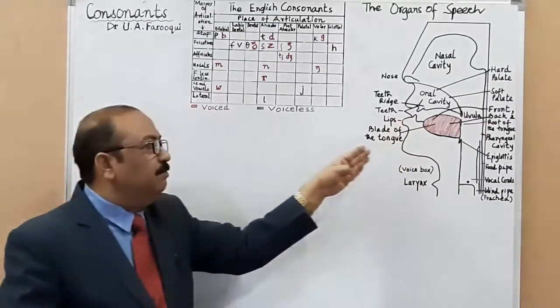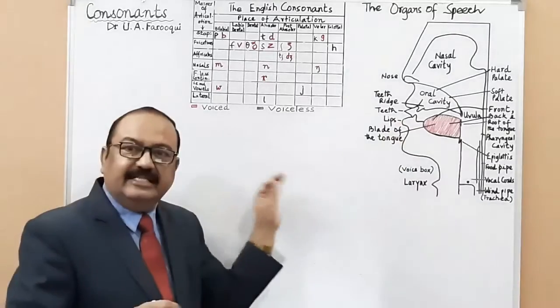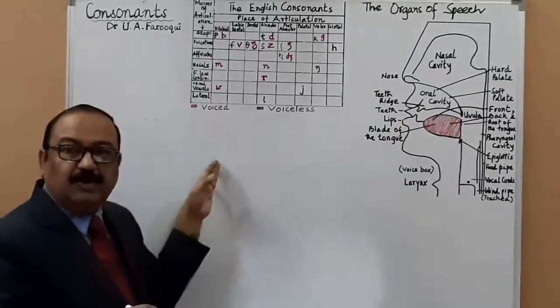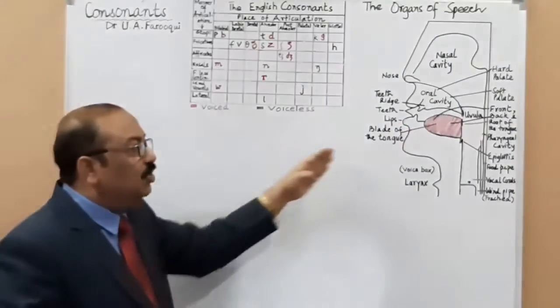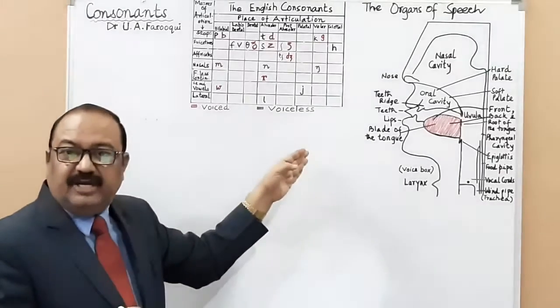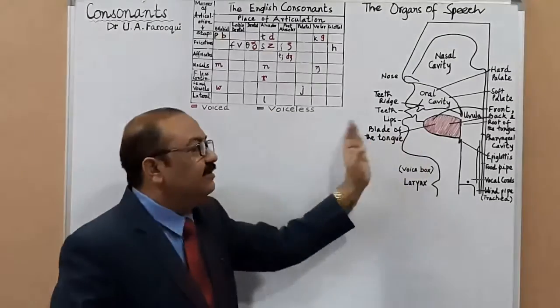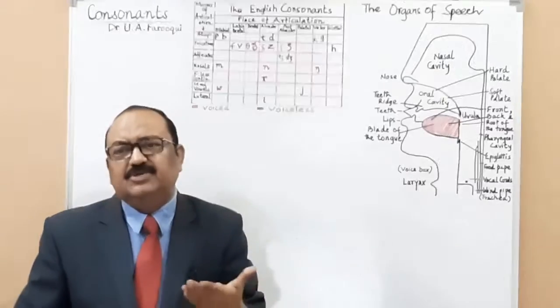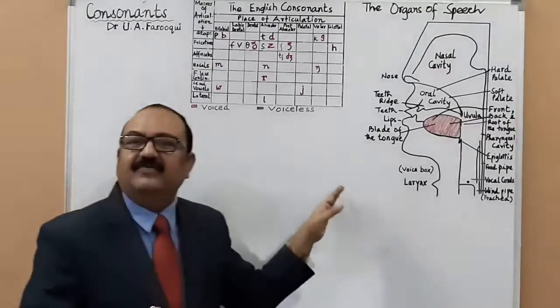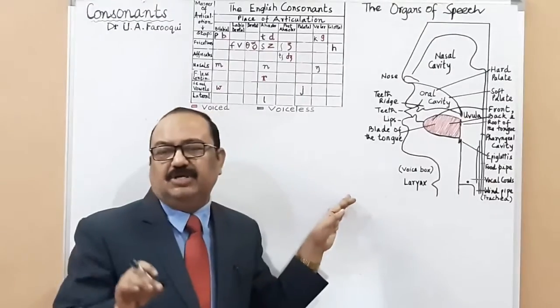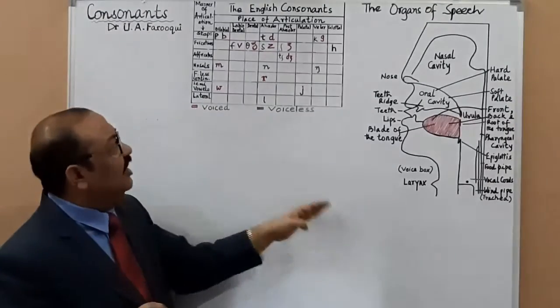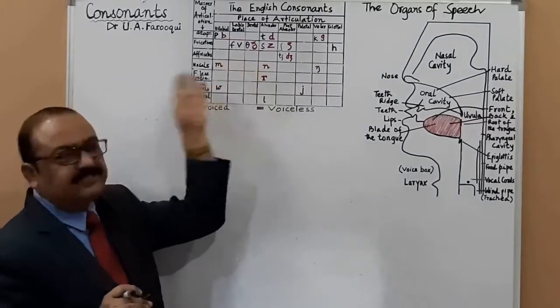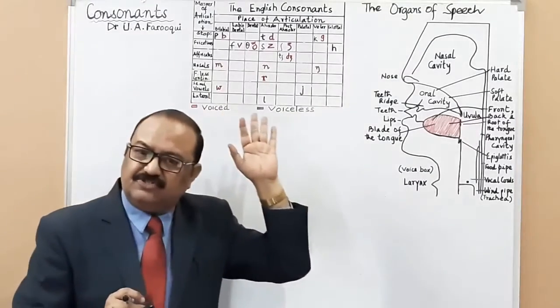Listen to me very intently because you are going to write. This is the way I am telling you. When I say there is always a question, most of the time there is a question: what's the difference between passive and active articulators? That's why I'm talking about this. Otherwise, I would directly jump over to the explanation of the sounds.